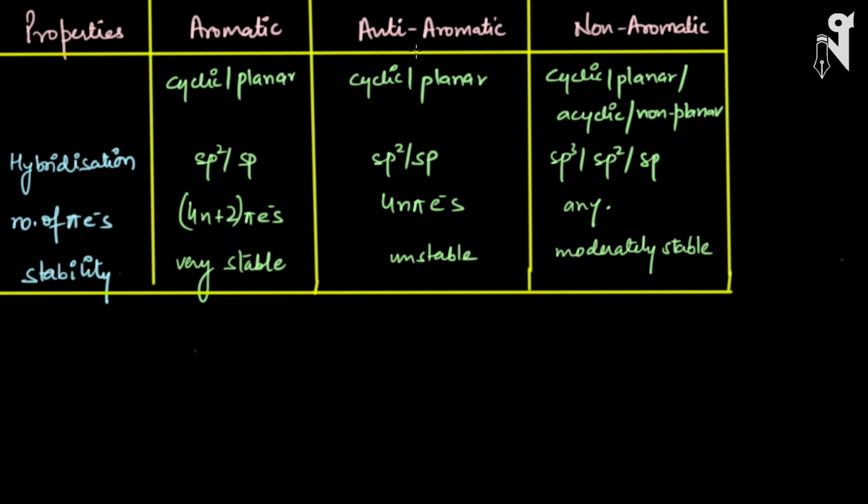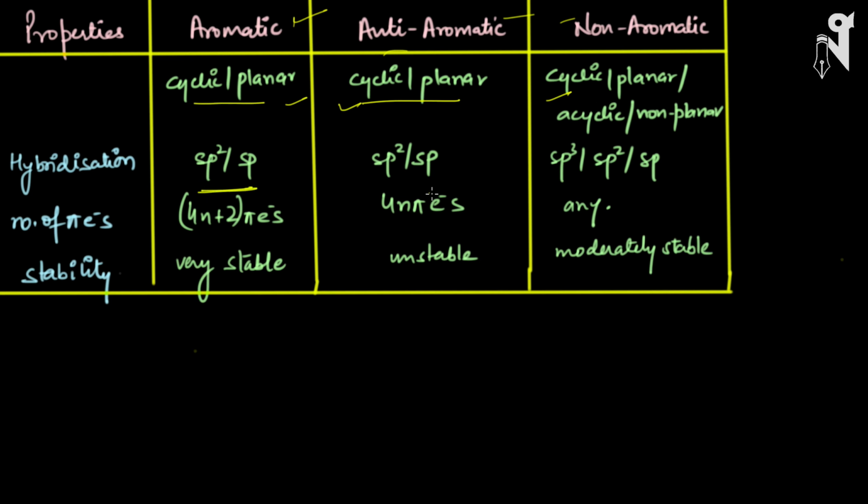Here I have listed some properties for comparison of aromatic, anti-aromatic, and non-aromatic compounds. We should know the difference between all three structures, as they have different properties. Aromatic and anti-aromatic properties are very similar. Both are cyclic and planar. For both, the molecule should be cyclic and planar. As I mentioned, for non-aromatic, your structure can be of any type: cyclic, planar, acyclic, non-planar.